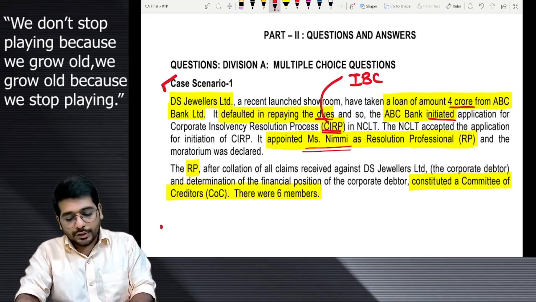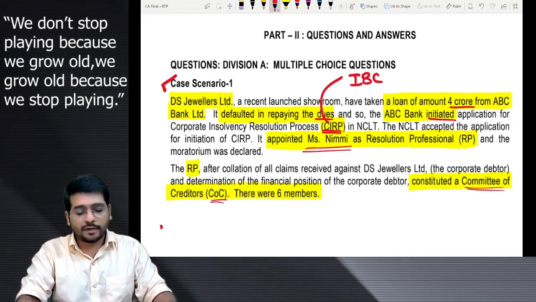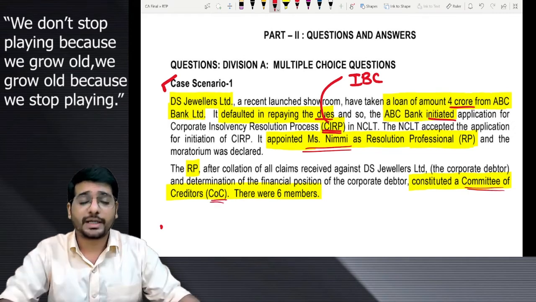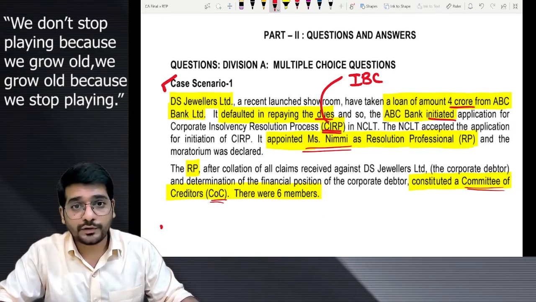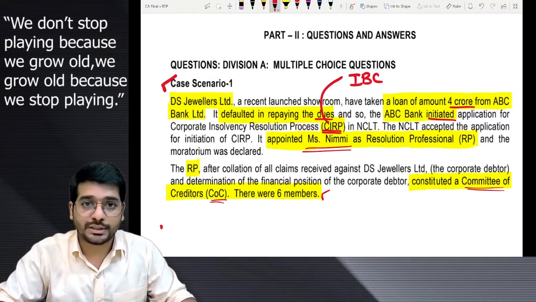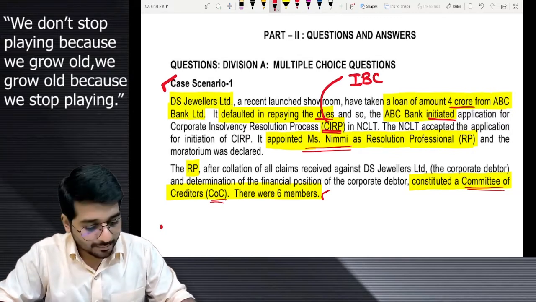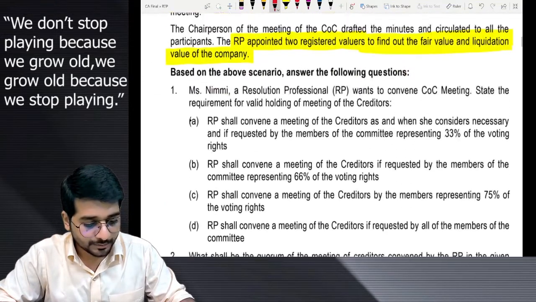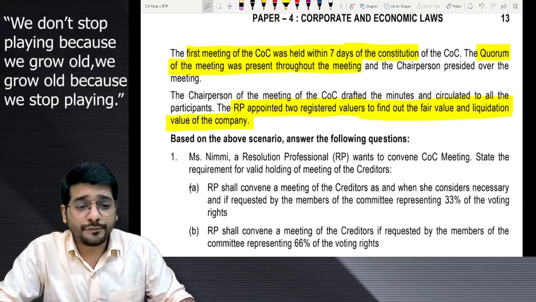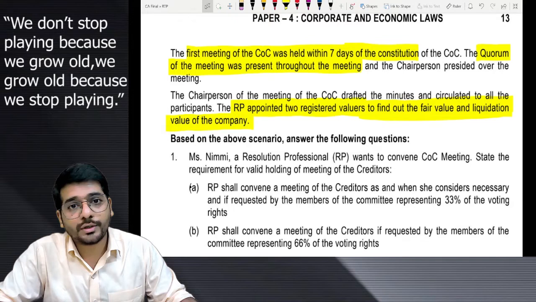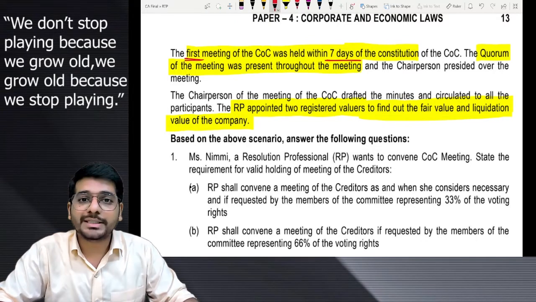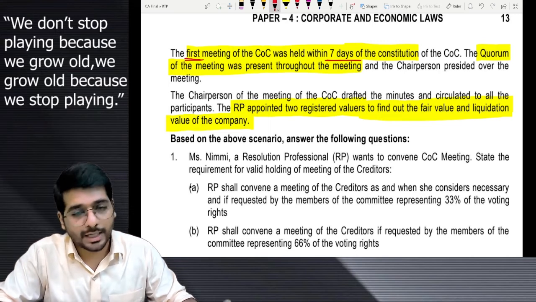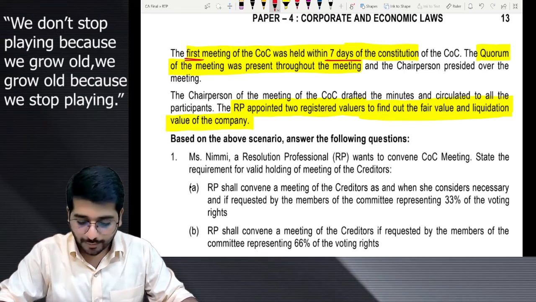The RP constituted the COC. Of course, RP has to constitute the COC. That is the role, that is the duty of RP, right? When the COC is constituted, it has 6 members. In the committee of creditors, there are a total of 6 members. Point noted. Next they are saying the first meeting of the COC was held within 7 days of the constitution of COC. Meeting of COC, first one within 7 days. So as per the IBC provision, no problem.